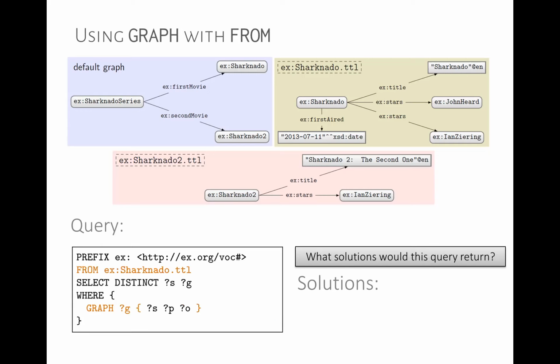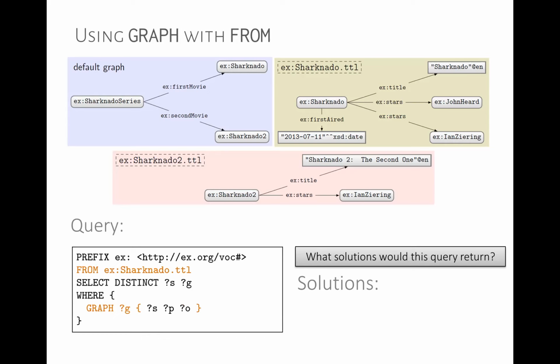Okay. What about in this case? So we have a from. We're going to change the dataset now. We have from Sharknado.ttl, and then we have this query, graph G SPO, and we want to get the distinct S's and G's. Any ideas how many solutions this will return? When we apply from or from named, we replace the dataset.